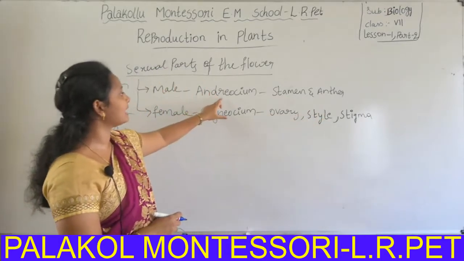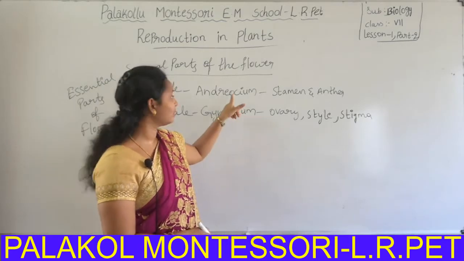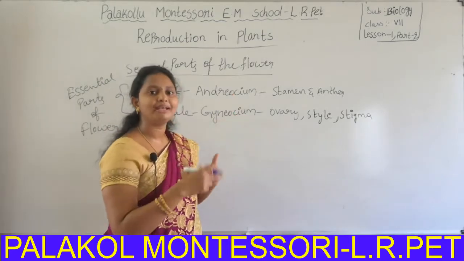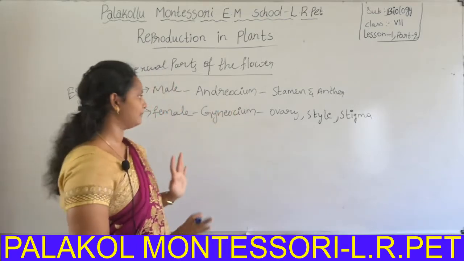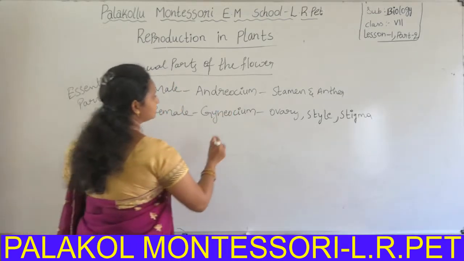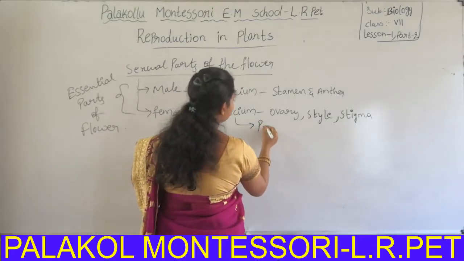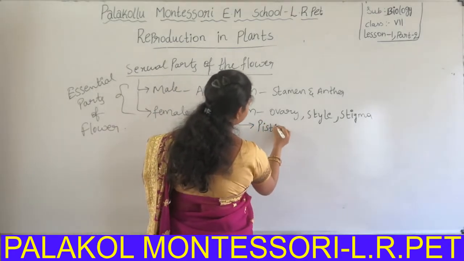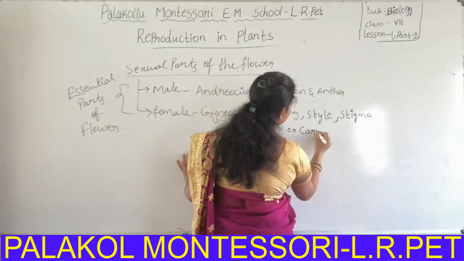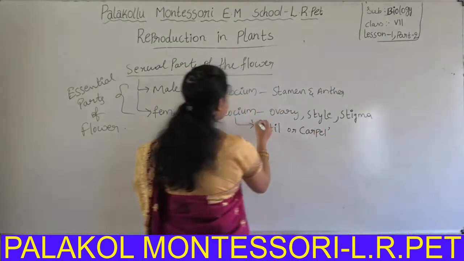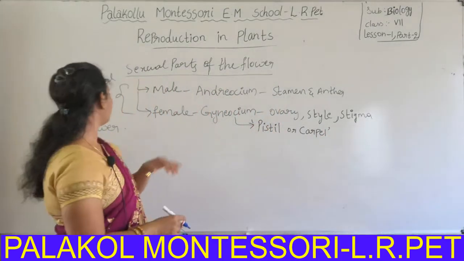The male parts are simply called androecium. The female parts are simply called gynoecium. Students, you should remember these words. That's why I am repeating again and again. Androecium and gynoecium. Now, the gynoecium part is also called pistil or carpel.